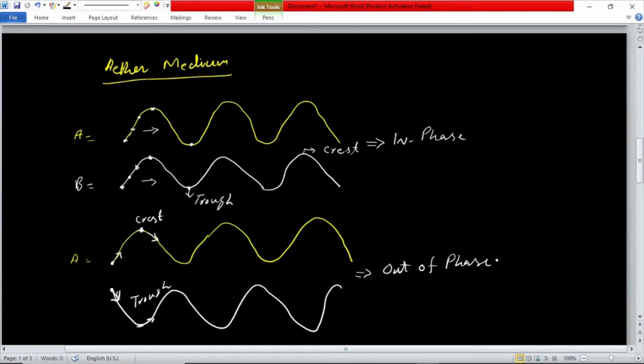So two waves are called in phase when they move in synchronization with each other, when each particle of the wave moves in synchronization with each other, and the crest of wave 1 falls on the crest of wave 2, then it's called in phase. And if the crest of wave 1 falls on the trough of the other wave, this means they are not moving in synchronization, and these waves are called out of phase.